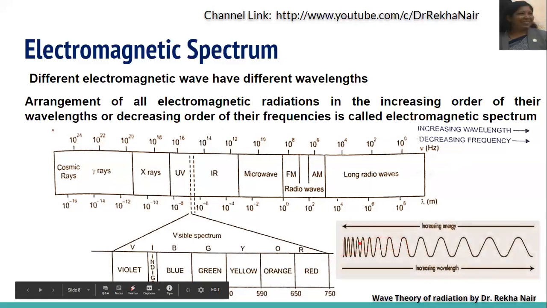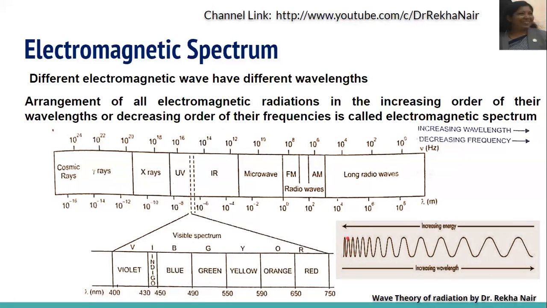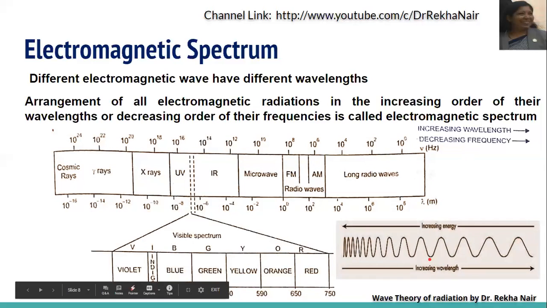If we put it in the waveform, you can see these waves are nearer to each other, or we can say that the wavelength is smaller, because we know that the distance between two crests or troughs is the wavelength. Here the distance between crests is less and it is increasing from left to right. That is, wavelength is increasing for this wave and the frequency or the energy is decreasing.